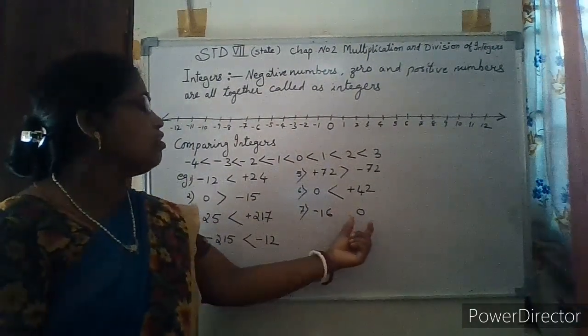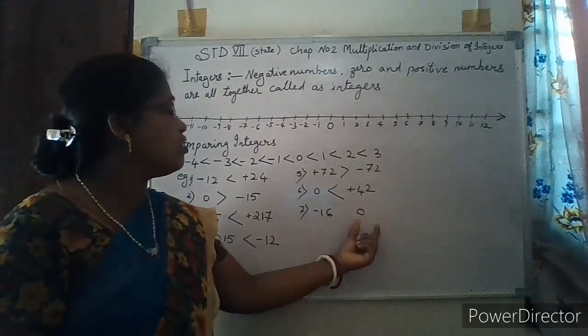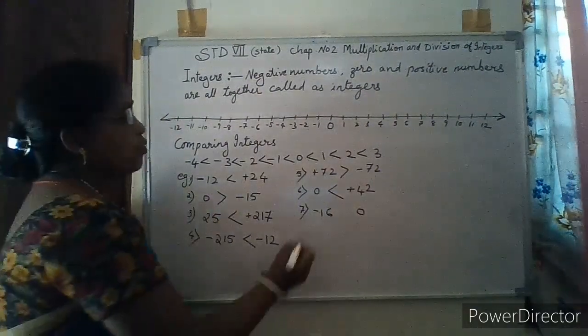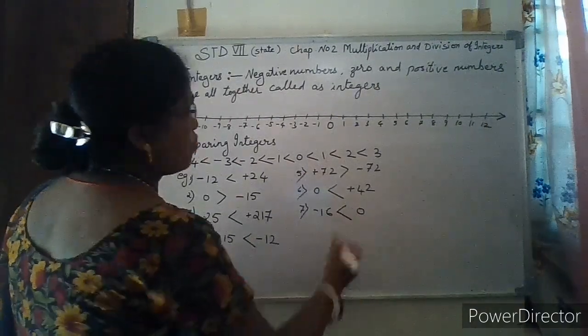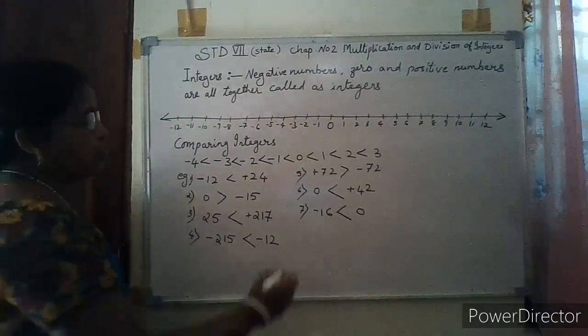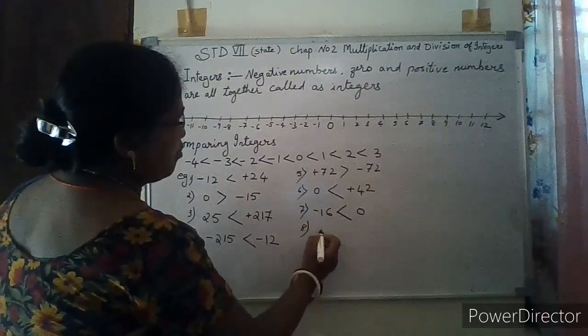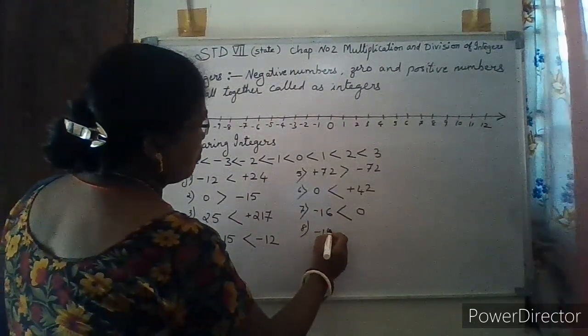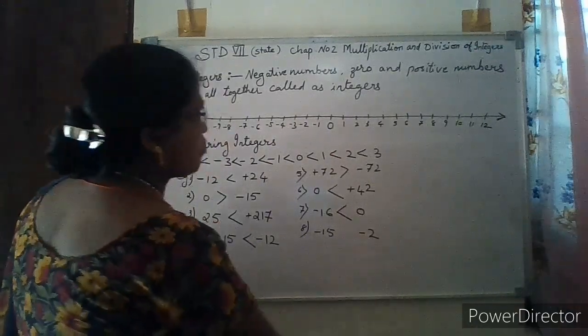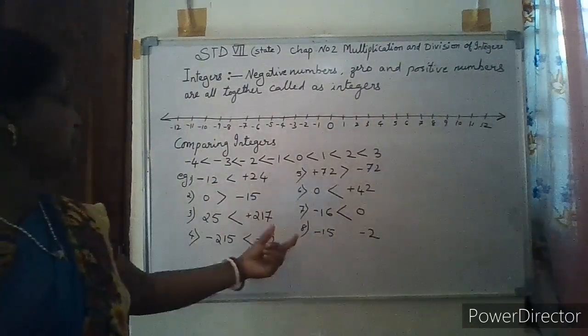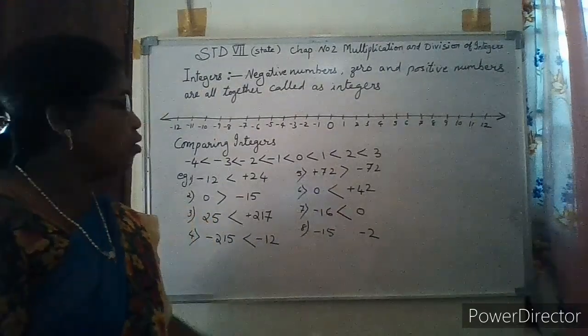A negative number is always smaller than 0. So therefore here 0 is greater. So we write the symbol in this way. Minus 15 and minus 2.